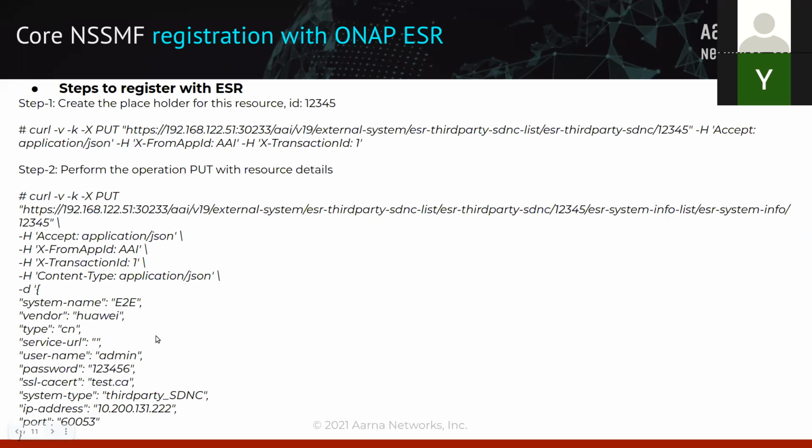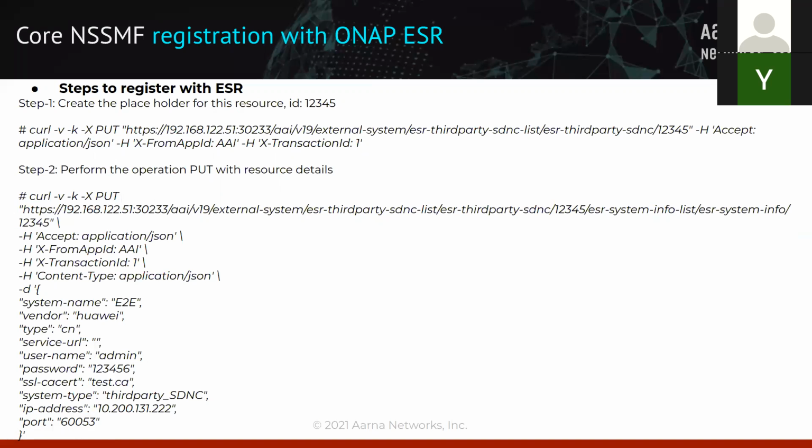This is how ONAP understands which NSSMF component is registering with the ESR, and then correspondingly the SO component will read this ESR information and call the respective northbound interface API, which we just saw in the previous slide. Then you pass the IP and the port on which the core NSSMF is running and exposed to communicate with the SO. If you want authentication support, you can also specify the username and password used to authenticate the requests coming towards it.